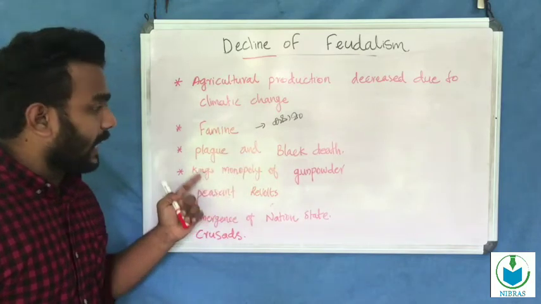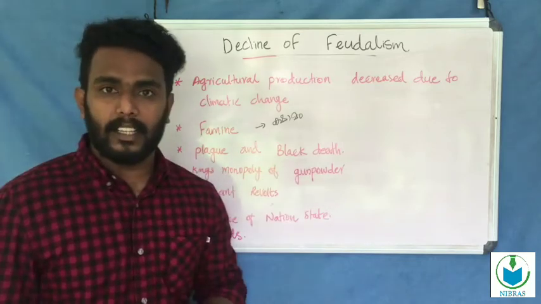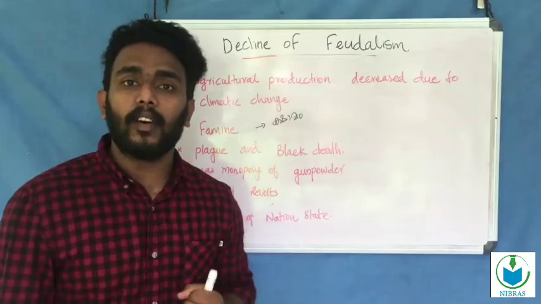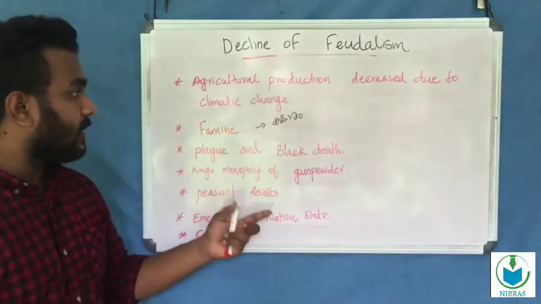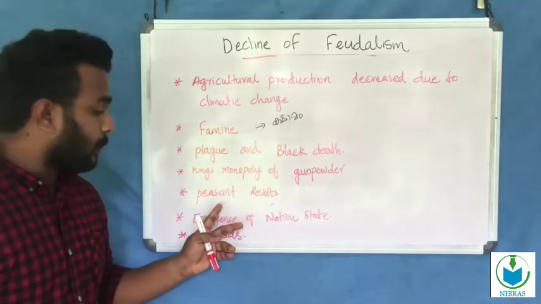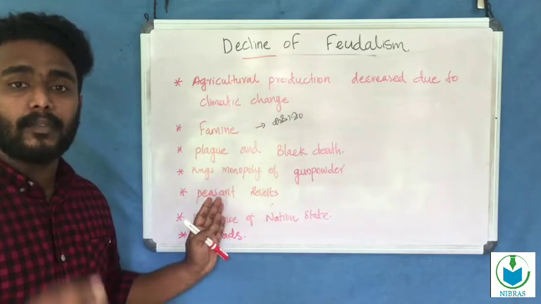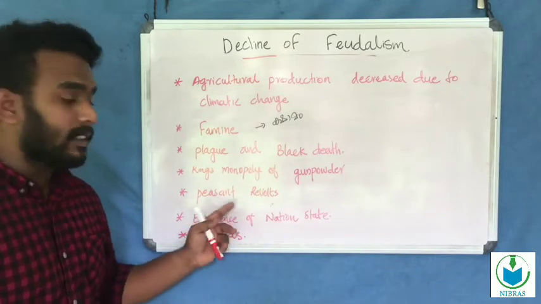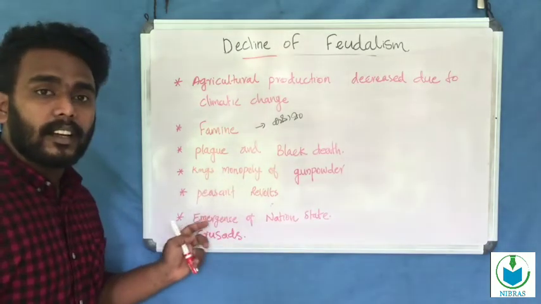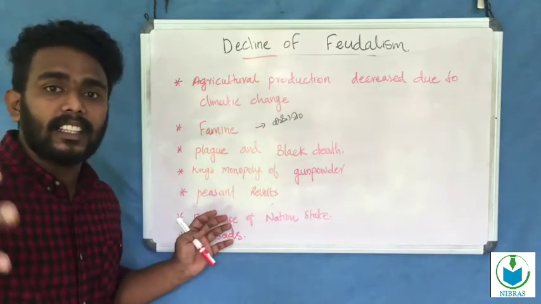The next point: the king's monopoly of gunpowder. The kings had the monopoly of gunpowder and it also affected the decline of feudalism. The next point: the peasant revolt. Peasants are the low level farmers. So the farmers revolted in some areas of Europe.